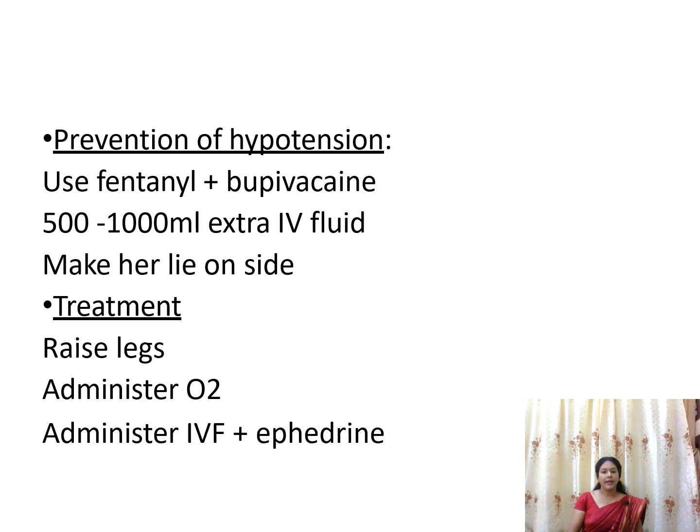The main side effect, as I told you, is hypotension. To prevent it, you can use fentanyl or bupivacaine with 500 to 1000 ml of extra fluid. So we can give extra fluid to the lady, which may reduce the hypotension, and we can make her lie on her side. The treatment of hypotension includes raising the foot end of the bed, administering oxygen, giving IV fluids, or giving ephedrine.